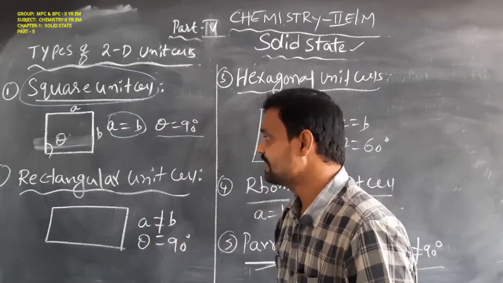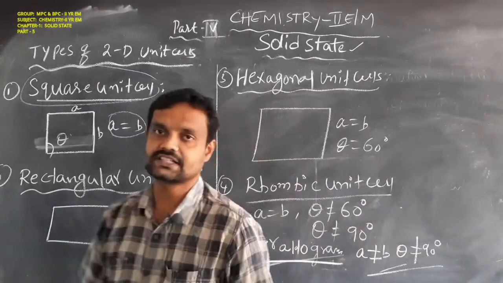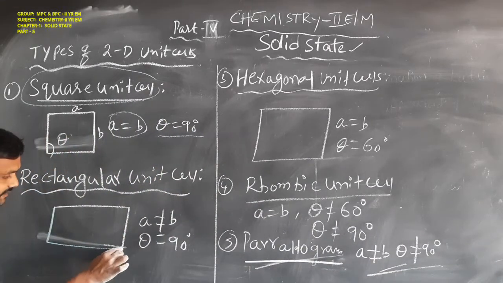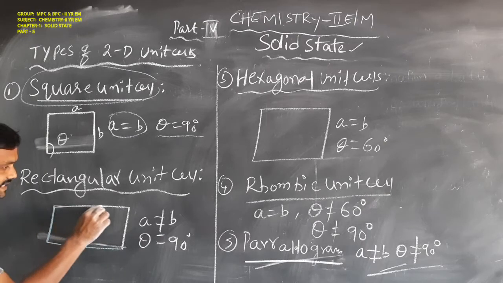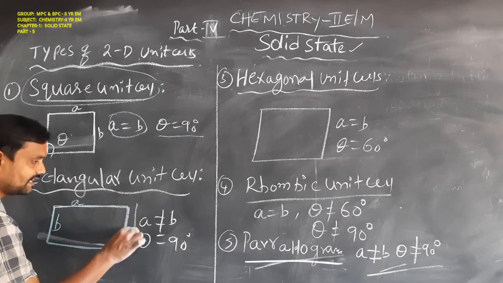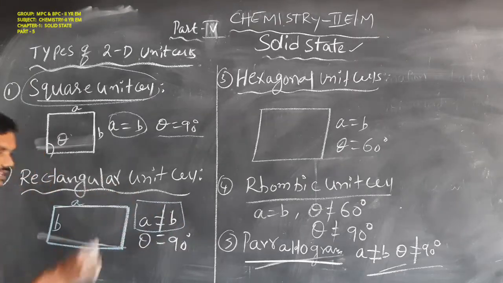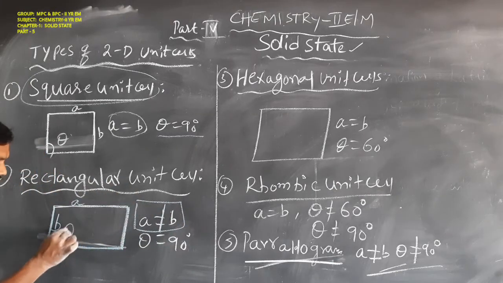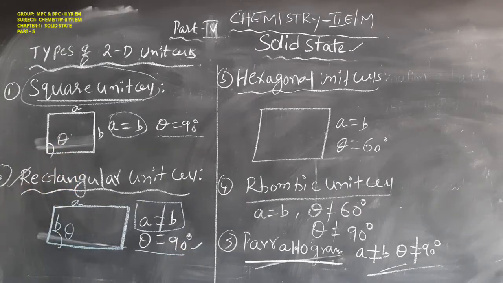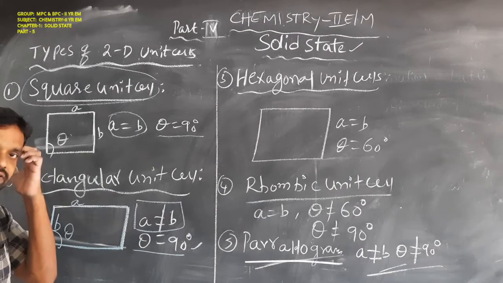Then the second one is the rectangular unit cell. What is that, students? Rectangular unit cell. For example, this is a and this is b. The lengths a and b are not equal and the angle theta is 90 degrees. Then that type of two-dimensional unit cell is called a rectangular unit cell.